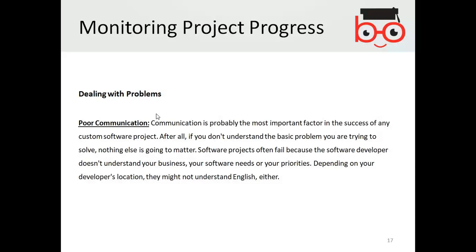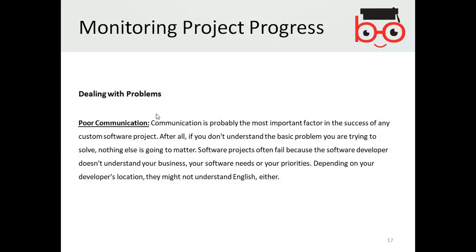Software projects often fail because the software developer doesn't understand your business, your software needs, or your priorities. Depending on your developer's location, they might not understand English. So communication is basically most important.